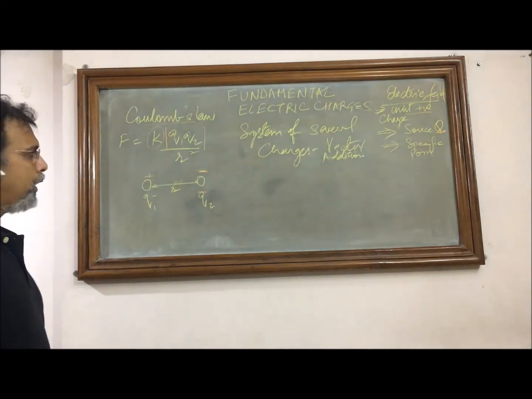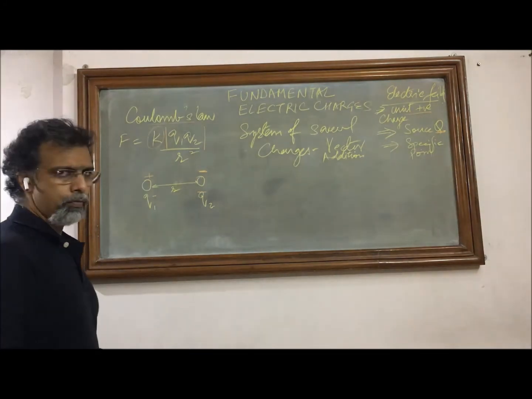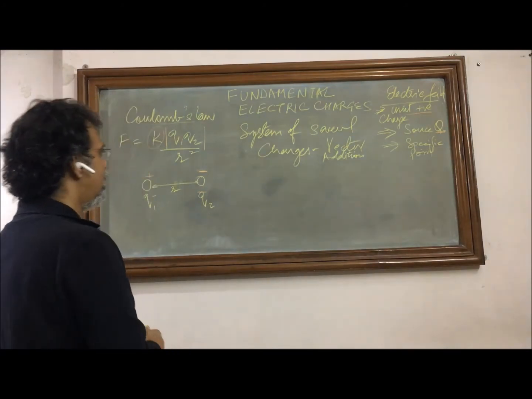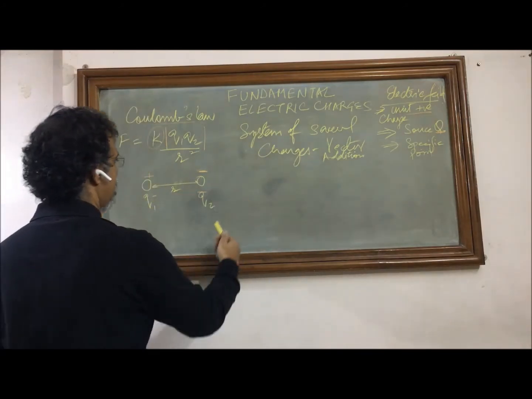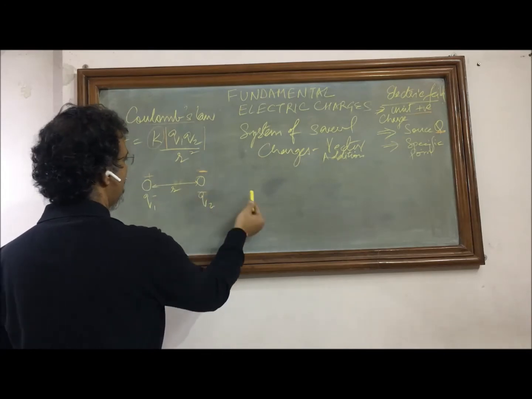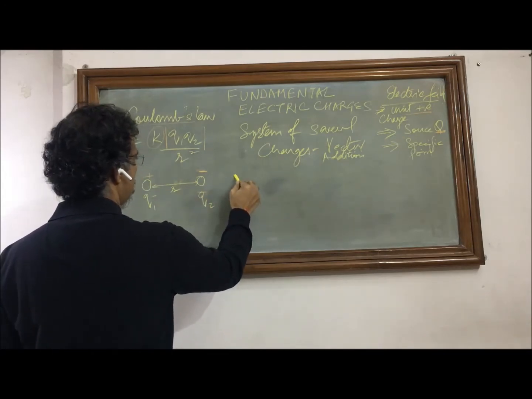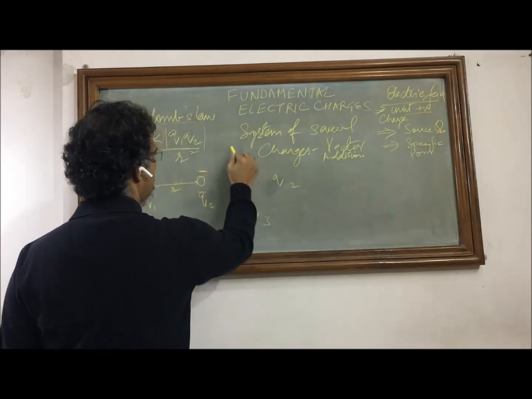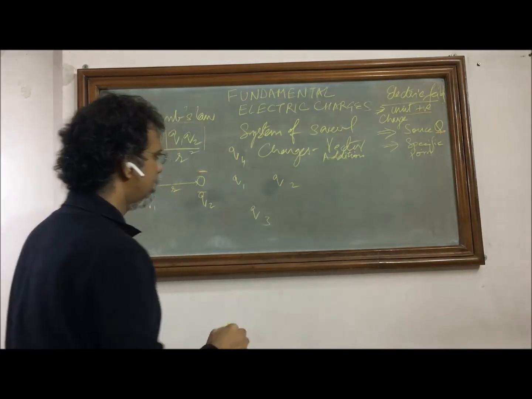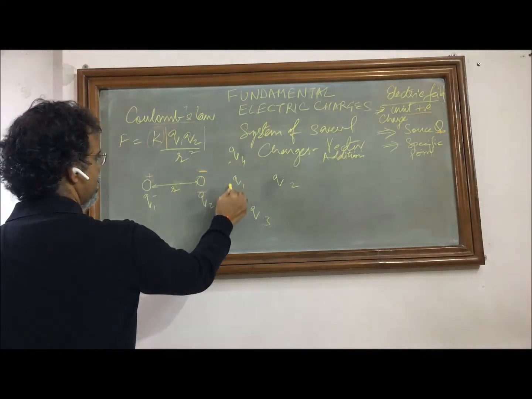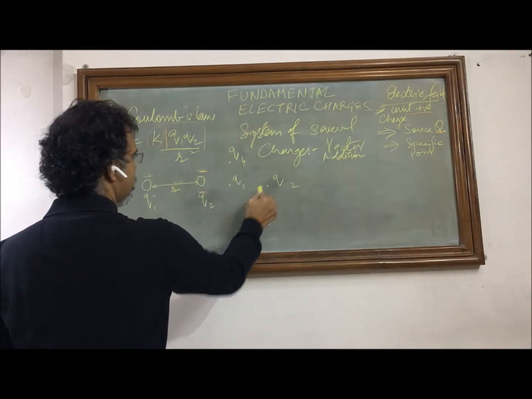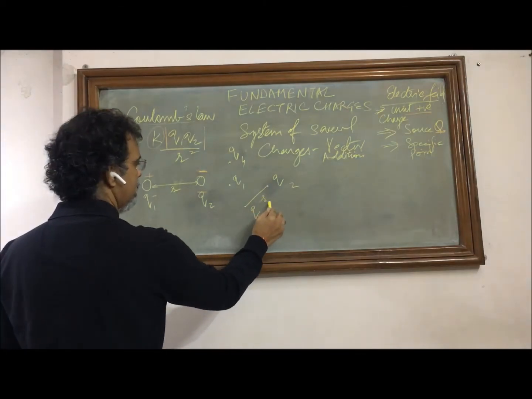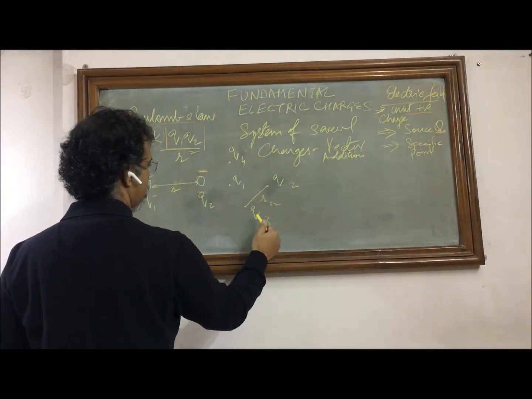So having calculated the electrostatic forces between two charges, if we expand it further, and now we have a system of charges, let's say we have Q1, Q2, Q3 and Q4. This is a system of charges and we have their coordinates well defined in space. So this is distance R3,2, that is distance from 3 to 2.